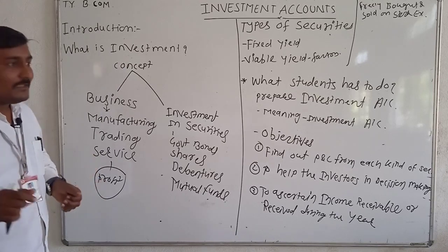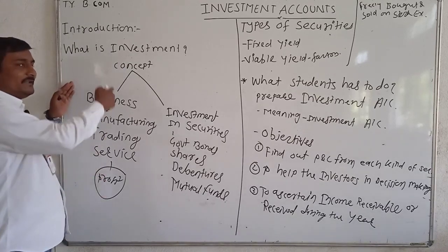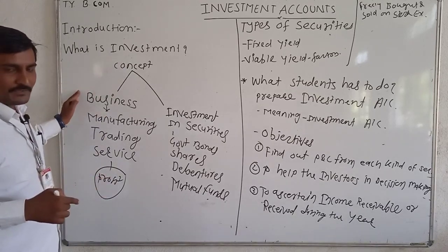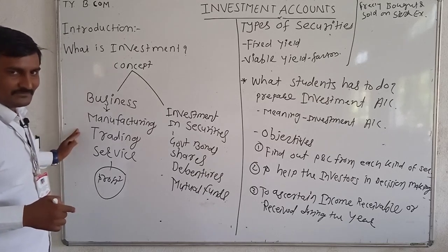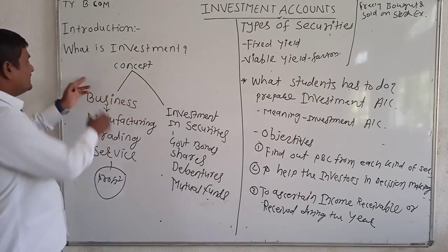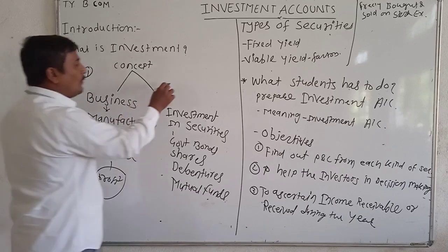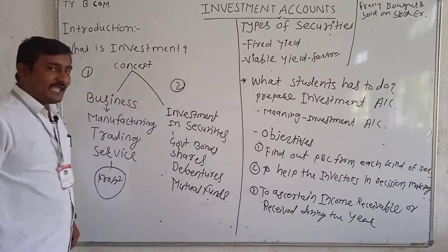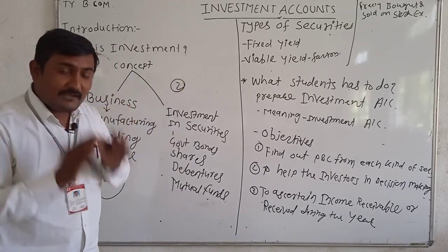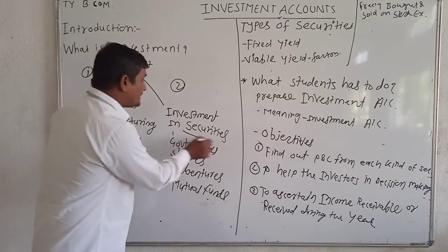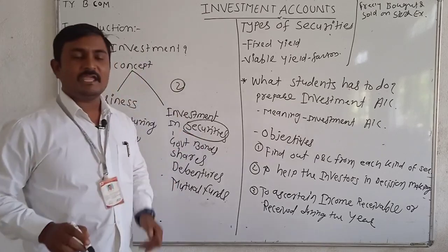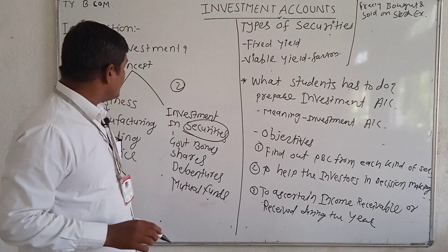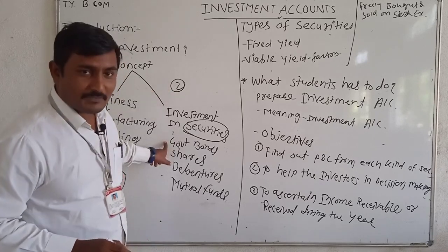For that we prepare financial accounts: profit and loss account, trading account and balance sheet. Okay. Now come to this side. This is the first angle. Now what is the second angle? The second angle is that the money is invested into securities. Money invested into securities is also investment.